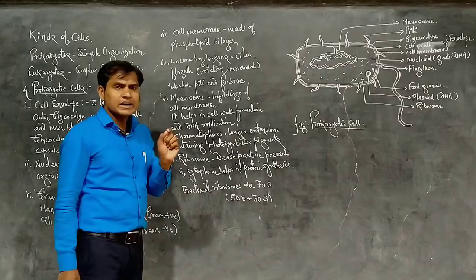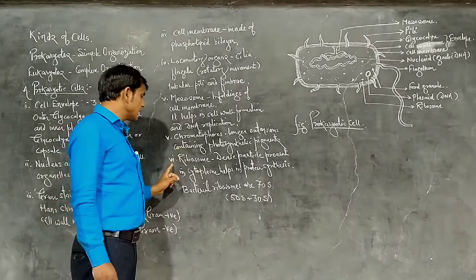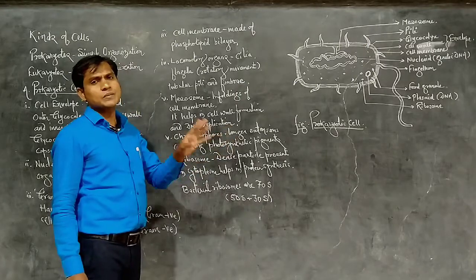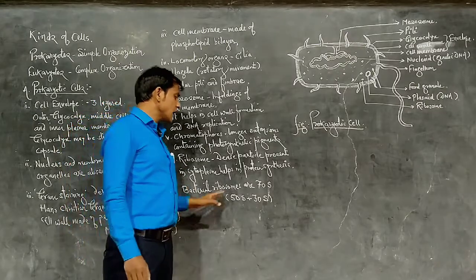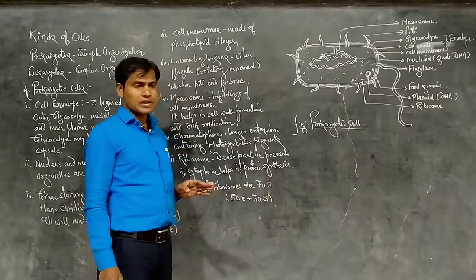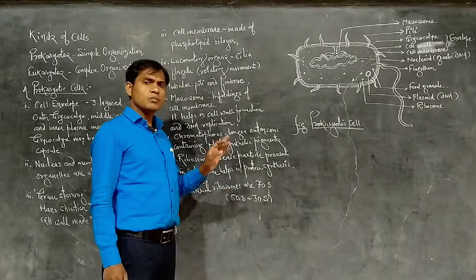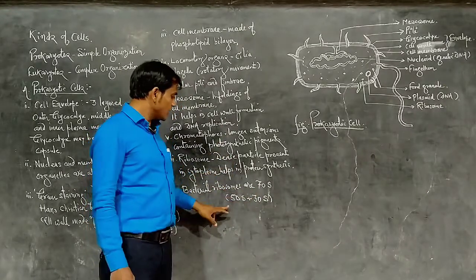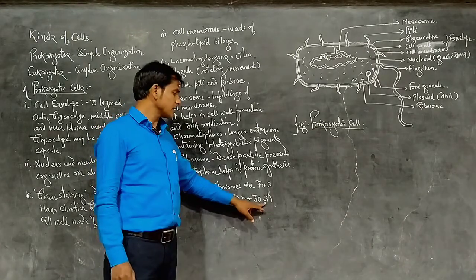Ribosomes are dense particles found in the cell cytoplasm. These dense particles, which help in the protein synthesis process, are the ribosomes. Bacterial ribosomes are 70S type. Two subunits are there, a smaller subunit and a larger subunit. The larger subunit is 50S type and the smaller subunit is 30S type.